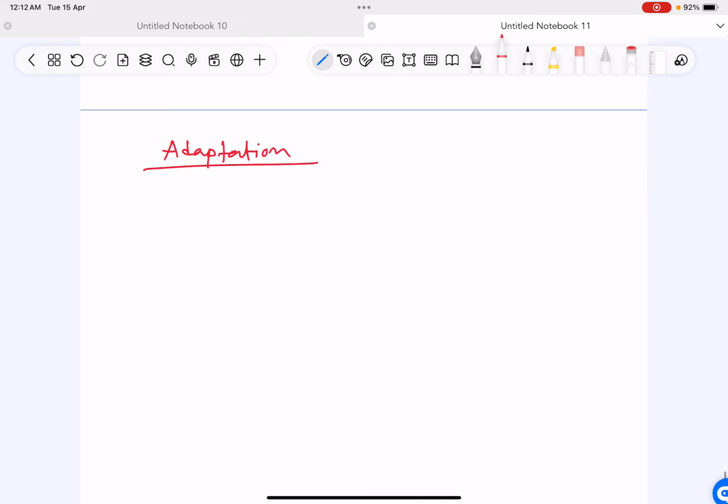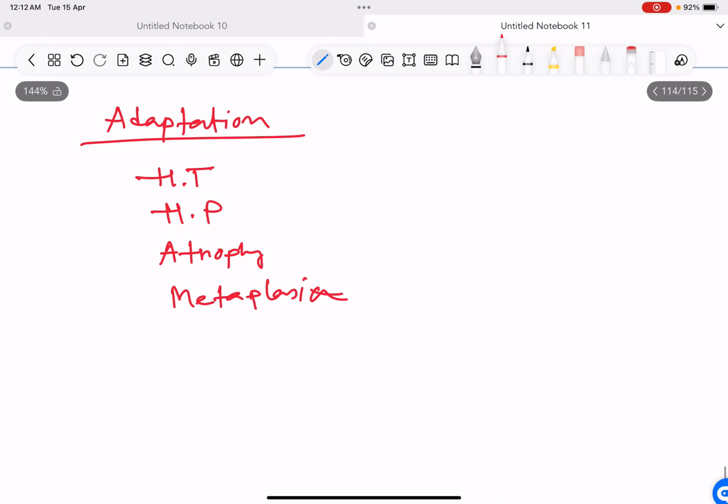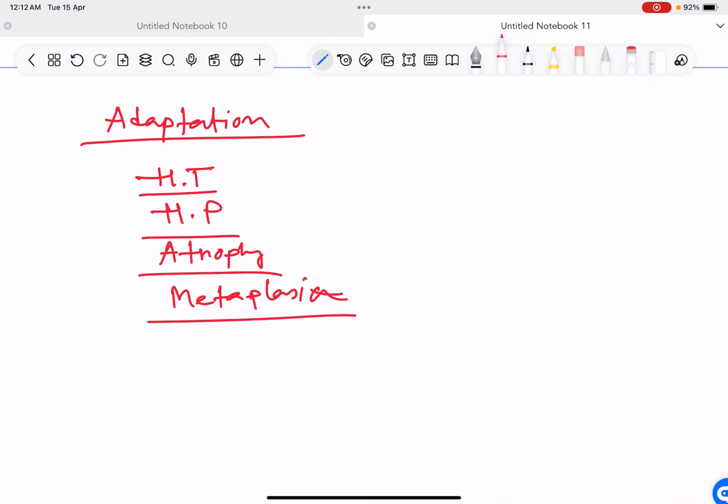Adaptation types, we know: hypertrophy, hyperplasia, atrophy, metaplasia. Hypertrophy, there is increase in the cell size.